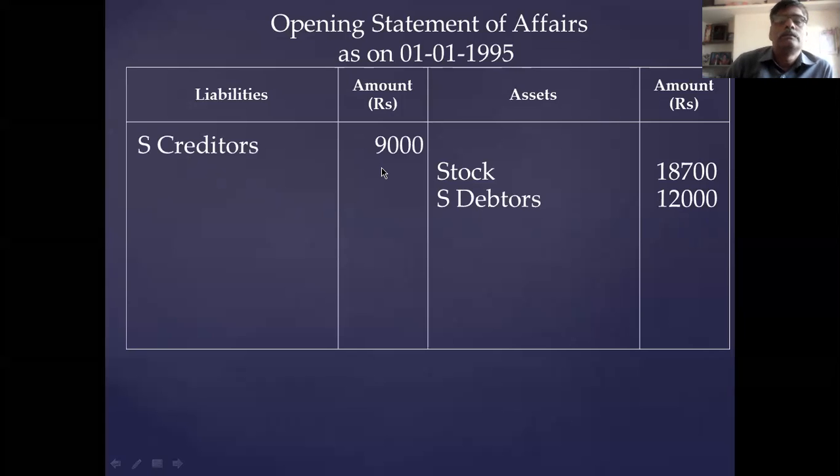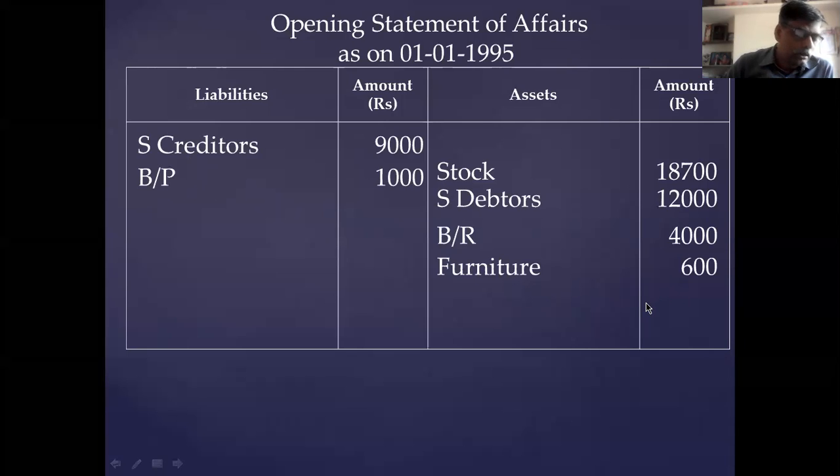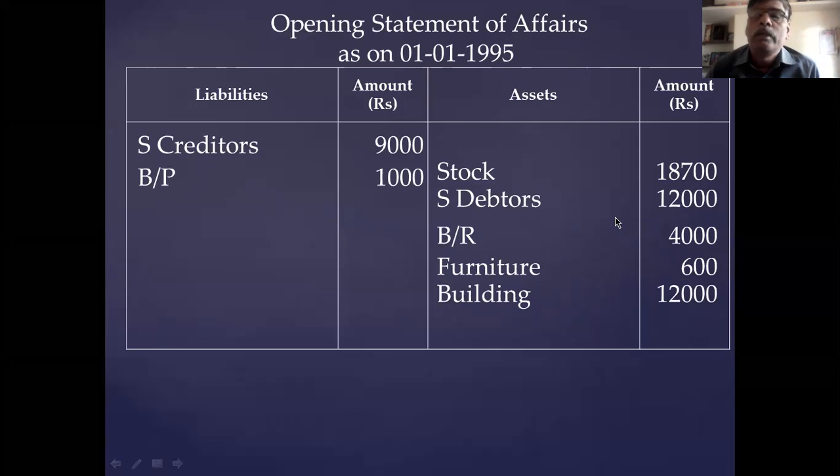Bills receivable, asset, 4,000. Bills payable, liability side, 1,000. Furniture, asset side, 600. Building 12,000. These are the opening balances given under the head assets and liabilities.